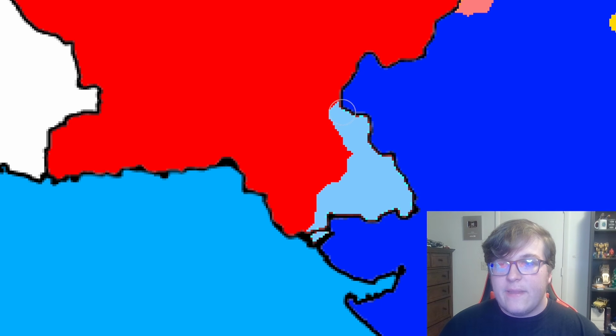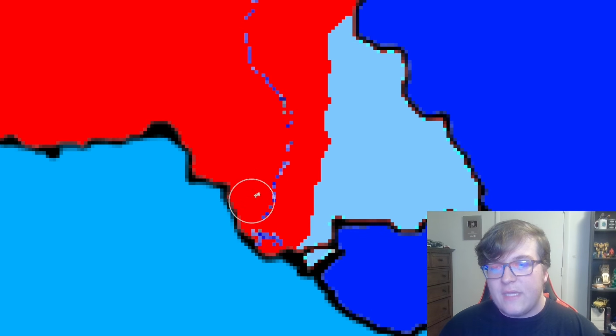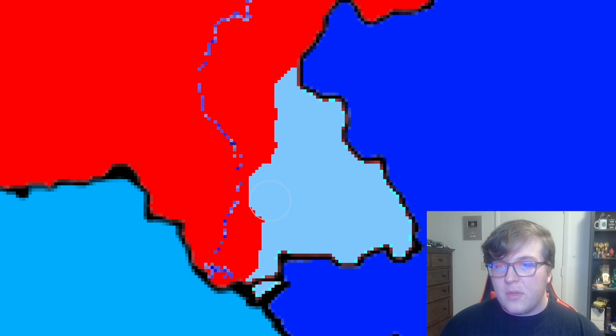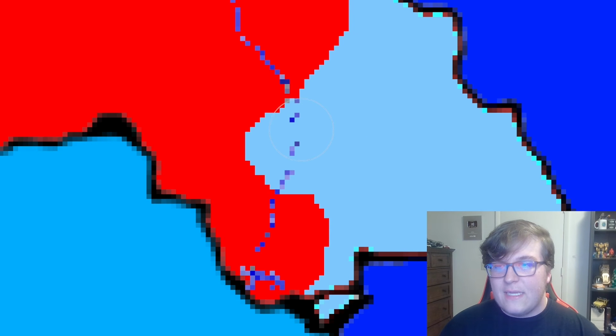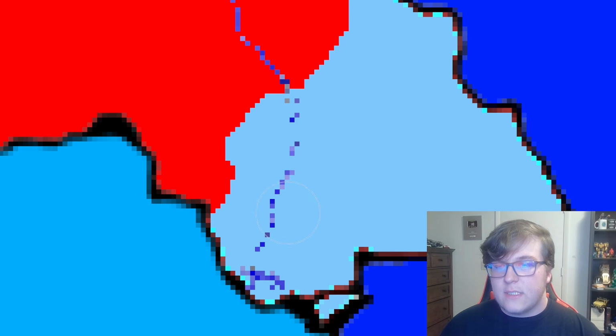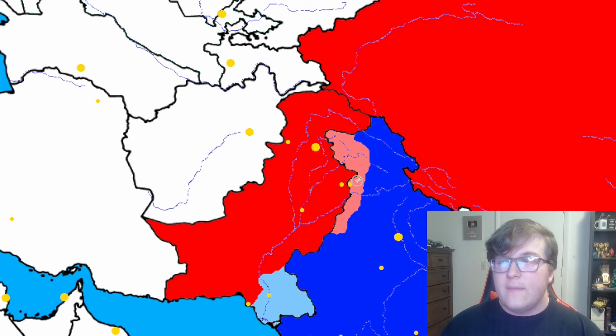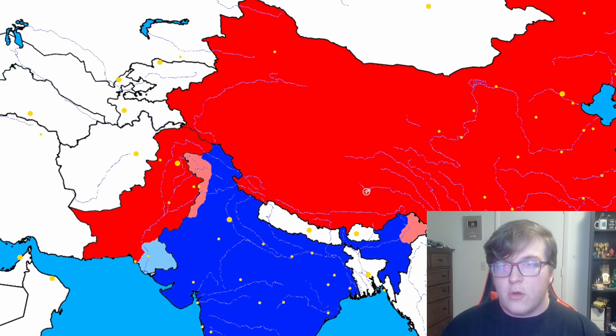Nonetheless, though, they will target this area in the south of Pakistan, and their main goal is to reach over to the entrance of this river, which is pretty important for the rest of Pakistan up here. If they're able to cut off access to that, then that's going to hinder Pakistan a lot, and that's exactly what they do as they cut over and take the entrance of the river. Now, along with that, they also take one major city of Pakistan, forcing them to have to rely on China a lot more than they already are.